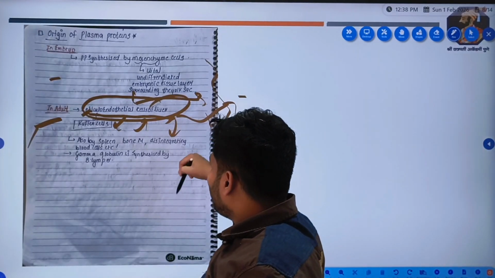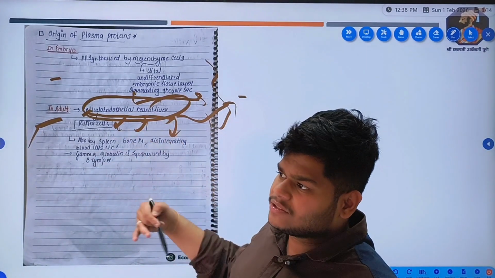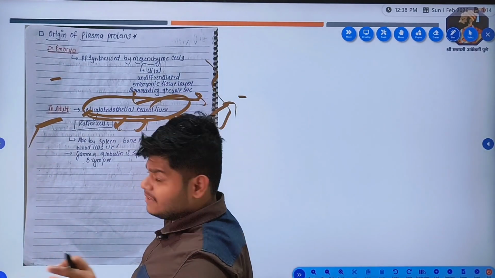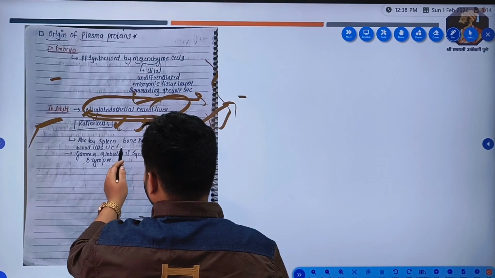Different organs have different cells of this system: the liver has Kupffer cells, and the lungs have dust cells. They are also synthesized by the spleen, bone marrow, and disintegrating blood cells.